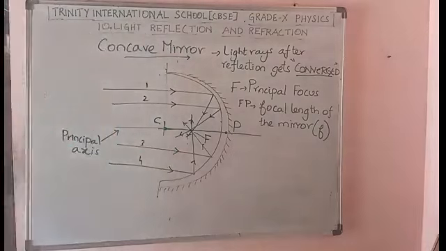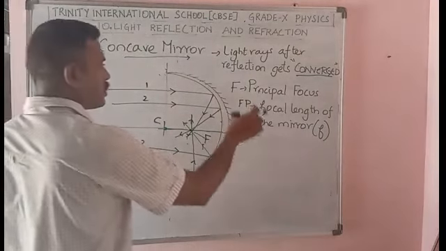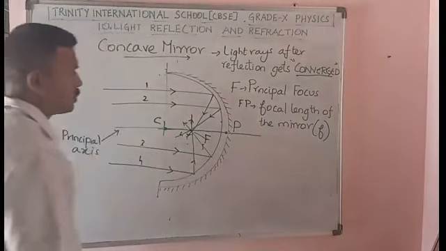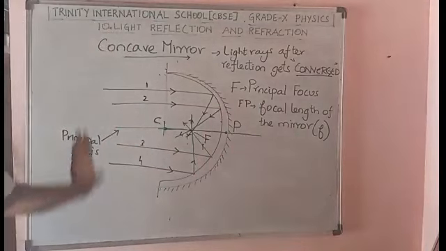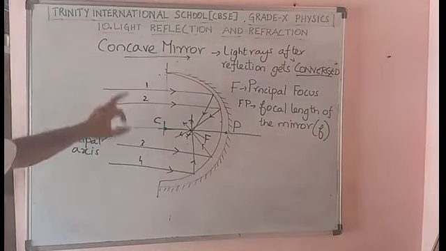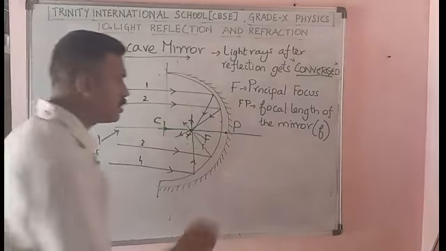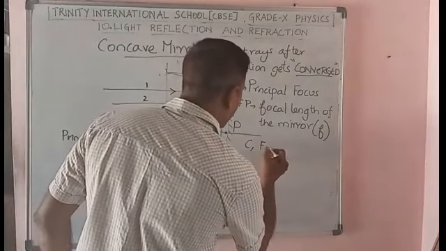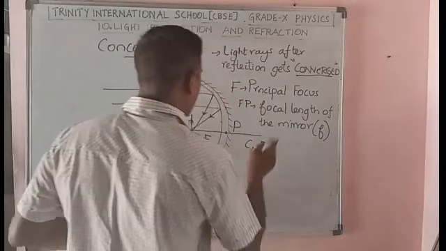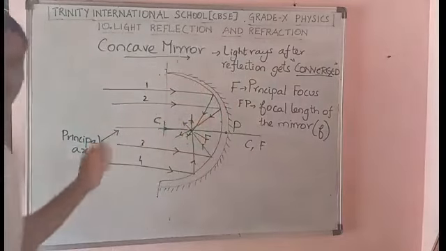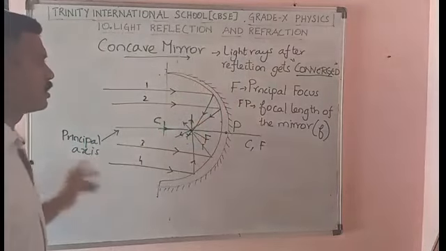So the principal focus, the focal length of the mirror. You see here, in this concave mirror, the points C, F and P. Which points are there? C and F both lie in front of the mirror.